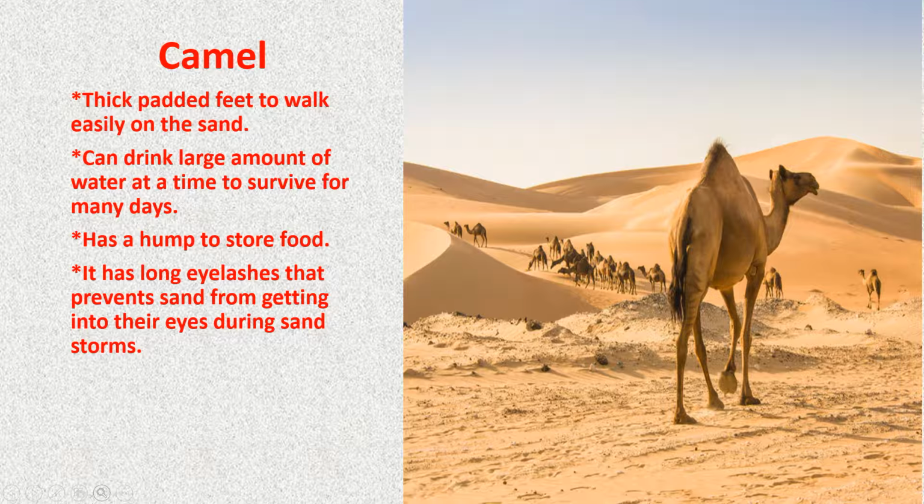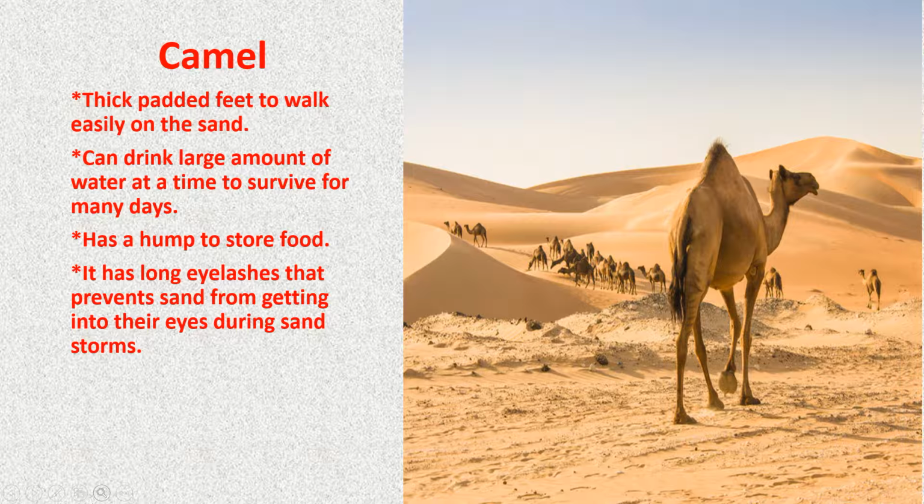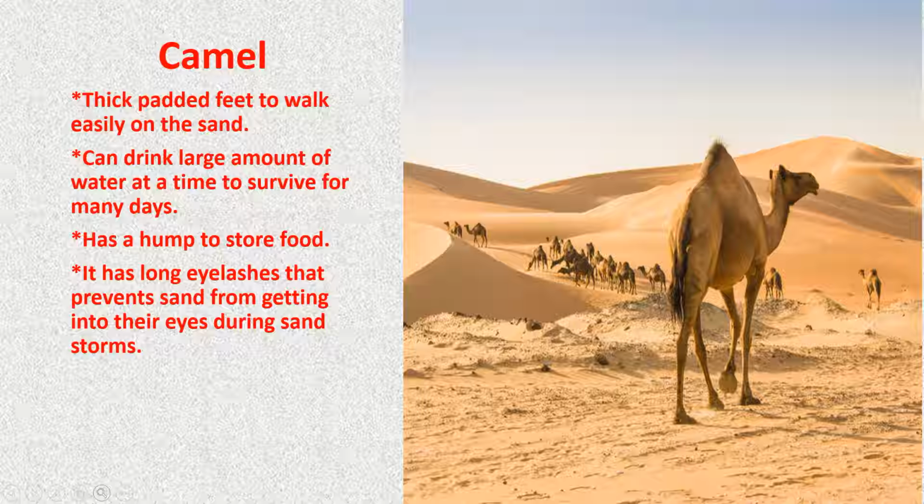Animals like camels live in hot deserts. Deserts are very hot during the day and become cool at night. The camel stores fat in its hump, which it uses when food and water are not available. It has broad padded feet to walk on sand to prevent them from sinking into the sand. It has long eyelashes that prevent sand from getting into their eyes during sandstorms.